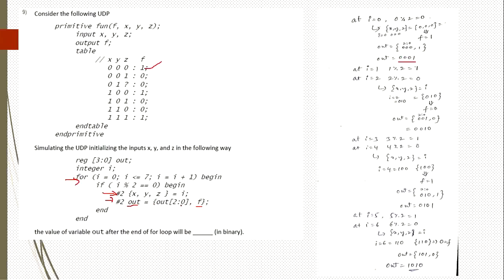Initially output will be considered as 0. So 000 comma 1, that is the concatenation operator used here. Output will be a 4-bit output. It is 0001. Similarly we need to calculate for i equal to 1, 2, 3, 4, 5, 6 and also i equal to 7. Okay, up to that we need to calculate. So the output will be 1010.